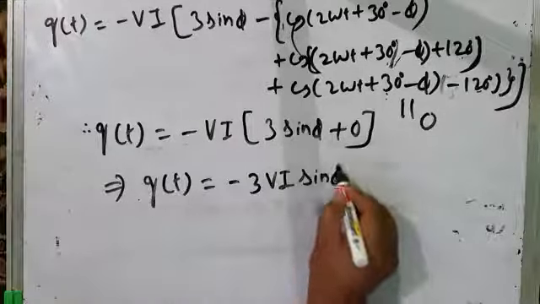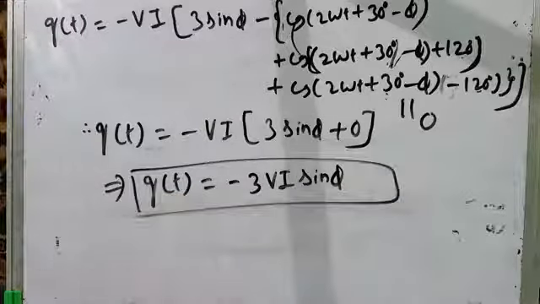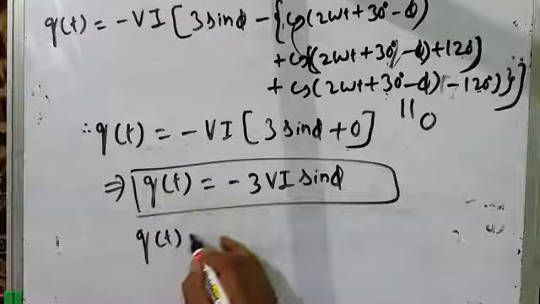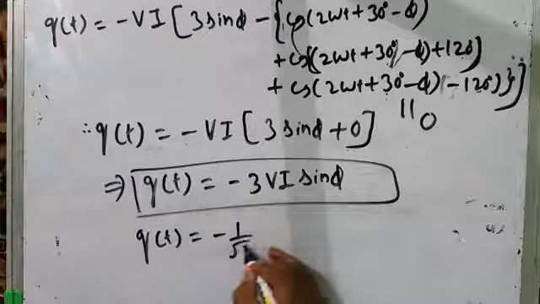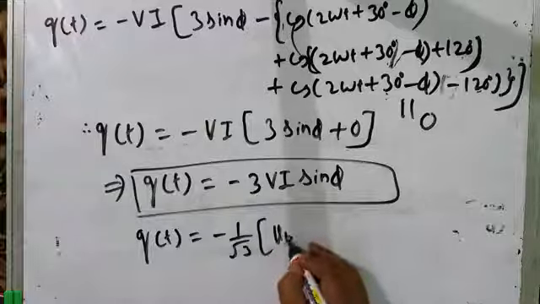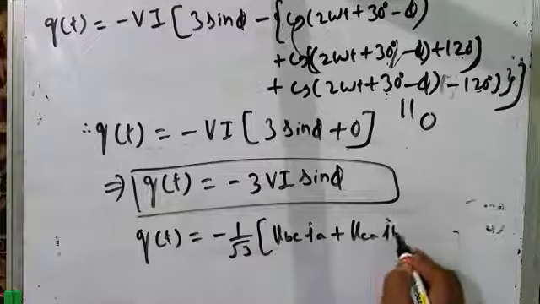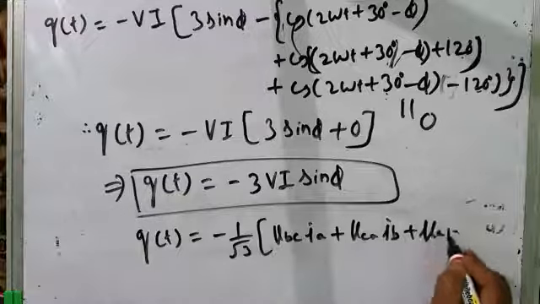That's it. So we got it only with the help of Akagi's equation that we used in the previous lecture, using ABC to alpha beta O transformation. Actually we had got the instantaneous reactive power equation like this, minus 1 by root 3 VBC IA plus VCA IB plus VAB IC.